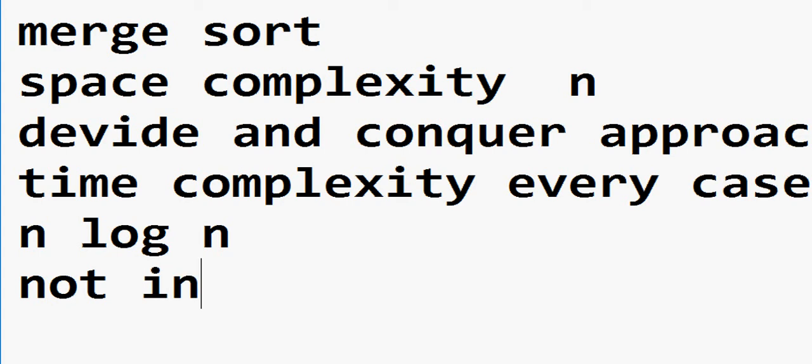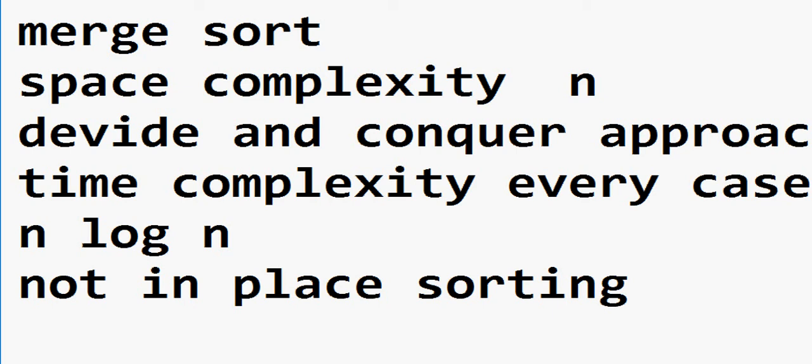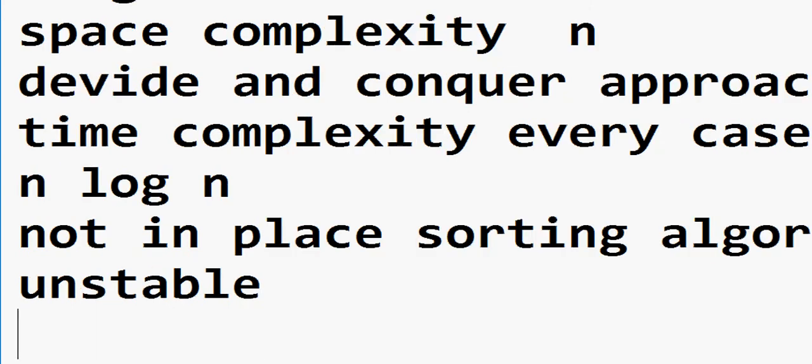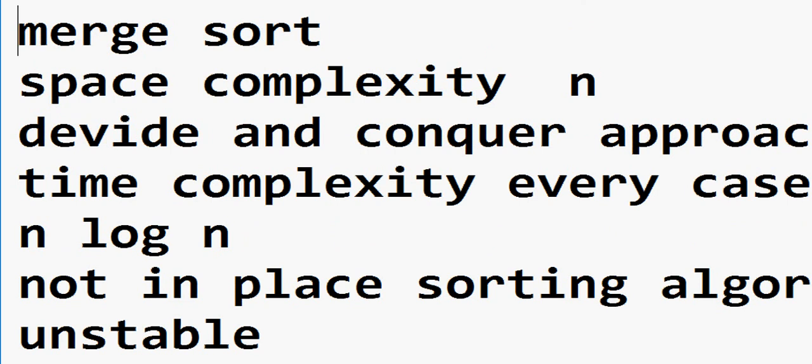Not in-place sorting algorithm means what? It uses constant new memory, creating a new space for a sorted list. It is unstable. What do we call unstable? When we have a question, which sorting technique is unstable, then the option is merge sort.